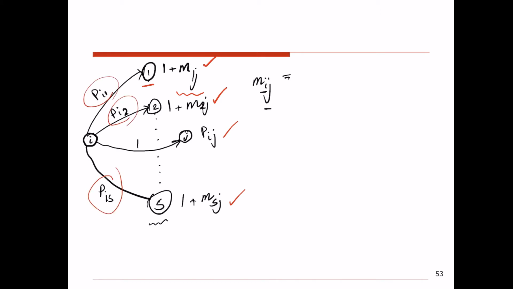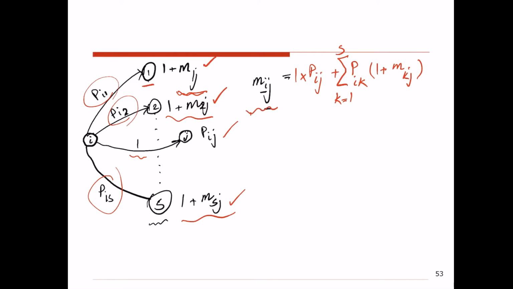So that would be either one step, this scenario, with probability of Pij, or these other scenarios where the number of steps would be 1 plus Mkj, considering that I'll go from state I to state K first, and for all possible values of K from 1 to S. So if I can calculate this expression, that would give me Mij.